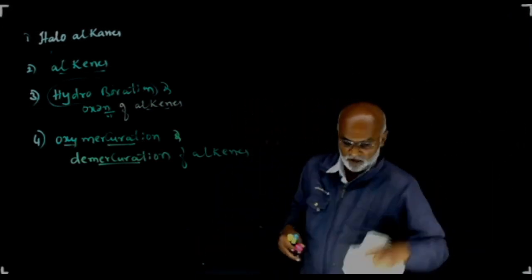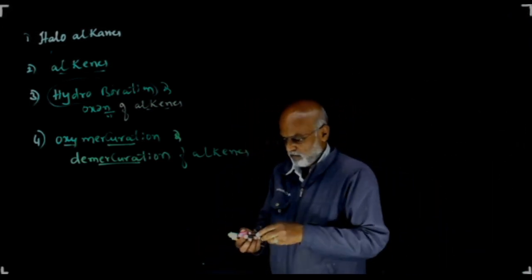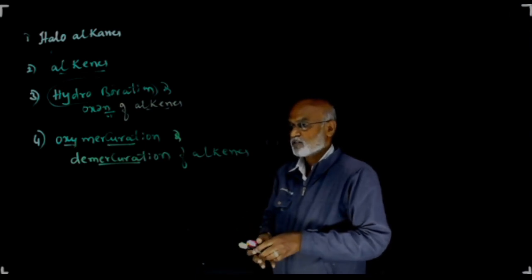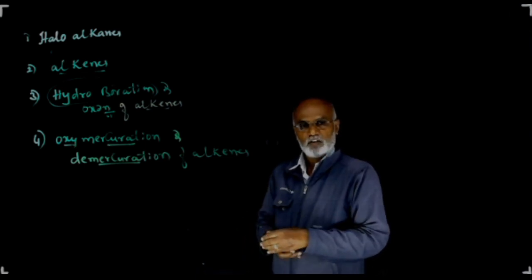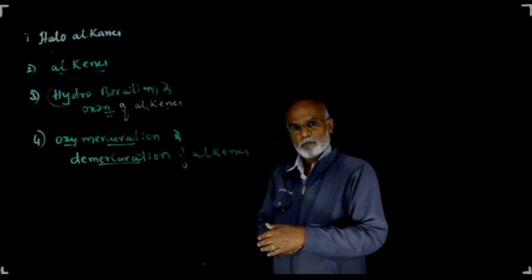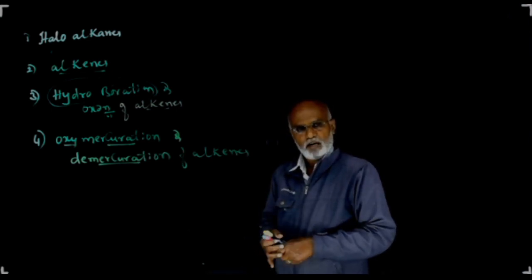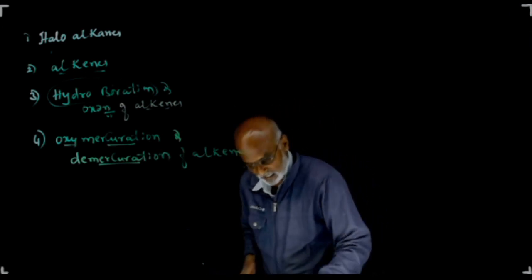These are the 4 different methods by means of which we are able to prepare alcohols. So let me continue the physical and chemical properties and also a few other methods of preparations of alcohols in the next class.